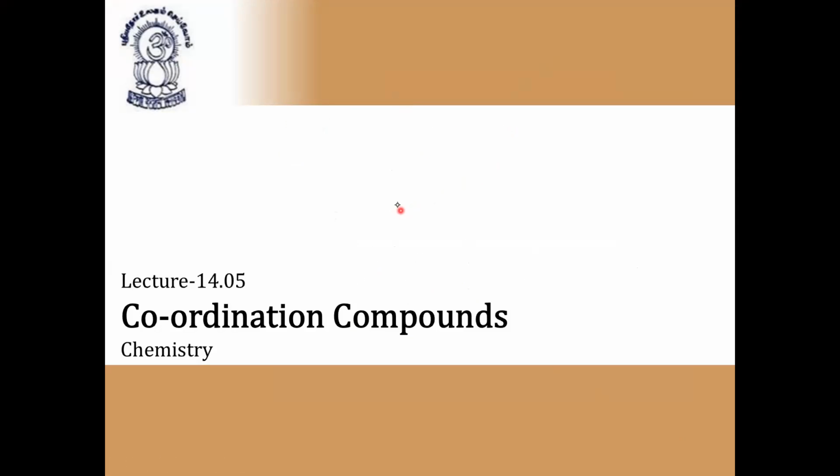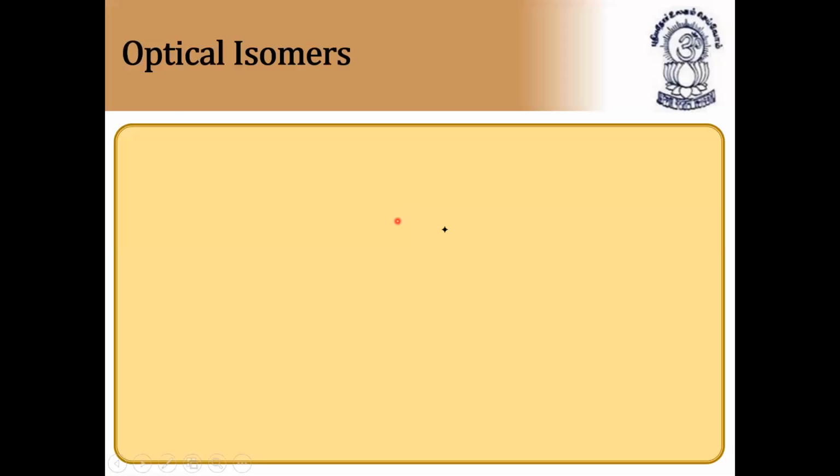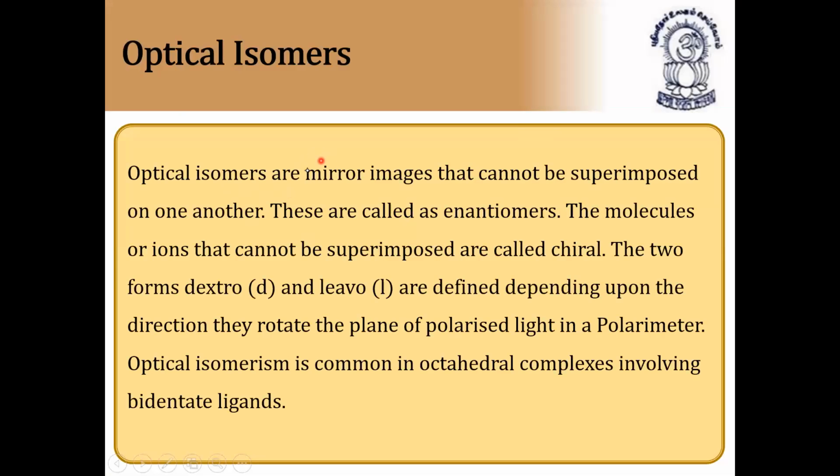Thank you. Now we are continuing with this lecture number 3, that is coordination compounds. In the previous lecture, as I told you, we have already done up to geometrical isomerism. Now we will start with optical isomerism. It is another type of stereoisomerism. Optical isomers are mirror images that cannot be superimposed on one another. These are called enantiomers. The molecules or ions that cannot be superimposed are called chiral molecules.